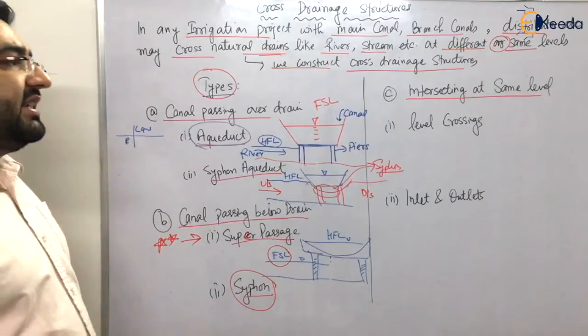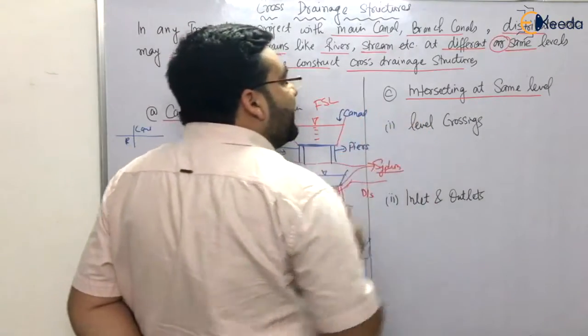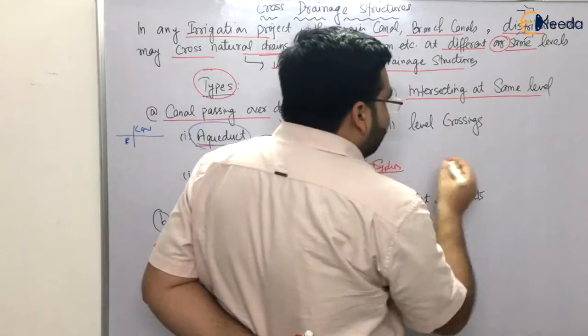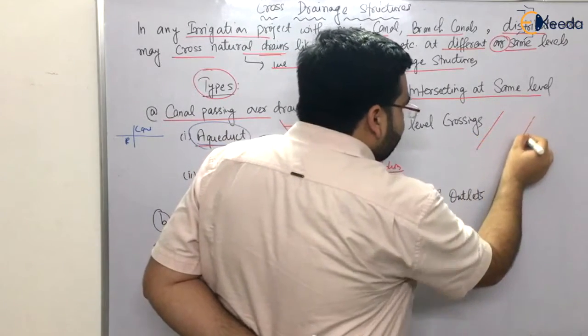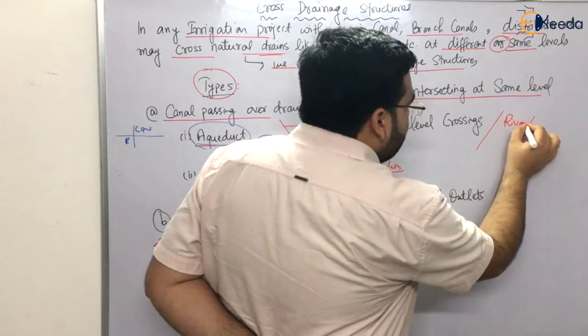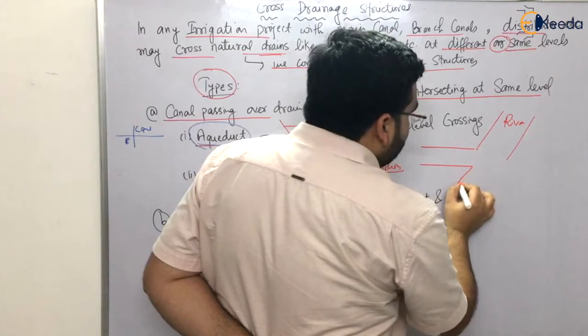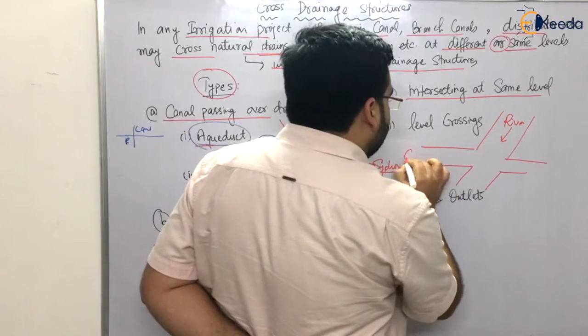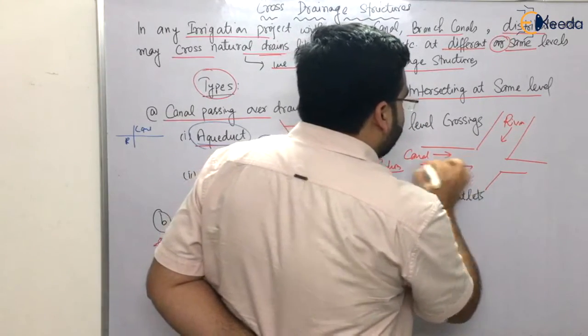Now when they are intersecting at the same level, first we have the level crossing. So what is the level crossing? In level crossings you have like this: this is a river, this is a canal. This river is flowing from here to here, this canal is flowing from here to here, okay?